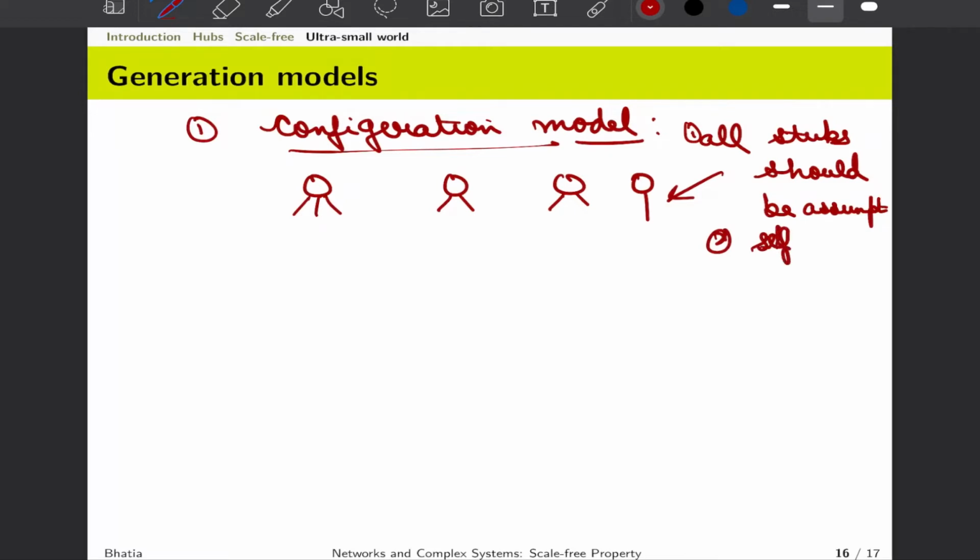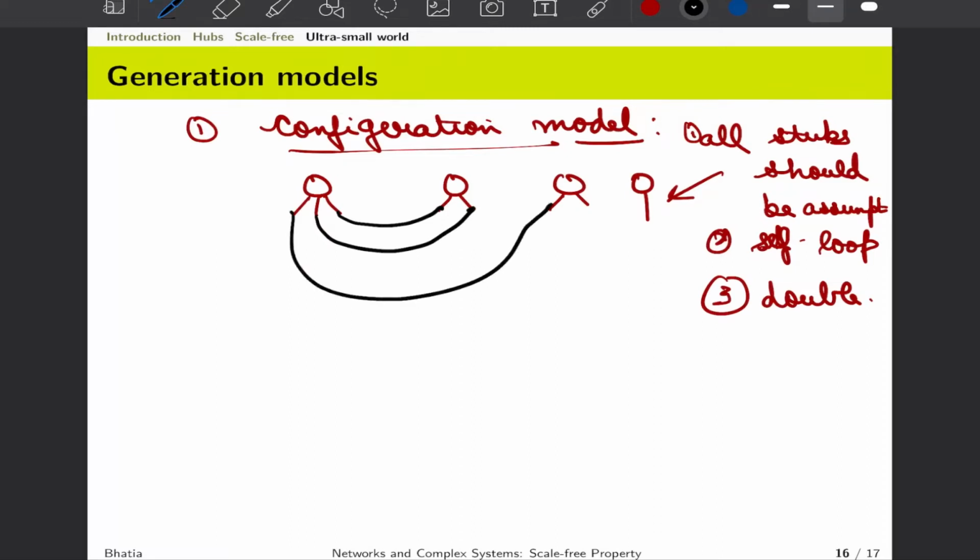Double paths, if you remember the bridges of Konigsberg that we covered in module 2, we said that there could be two paths going between a pair of bridges, something like this. So we will say that there are two different paths that take us from node A to node B. So self loops are allowed and double paths are allowed. Now if we have to do that, one can say, okay, I want to generate a network which would look like this. I will connect this stub to this stub, this one goes here, this one goes here.